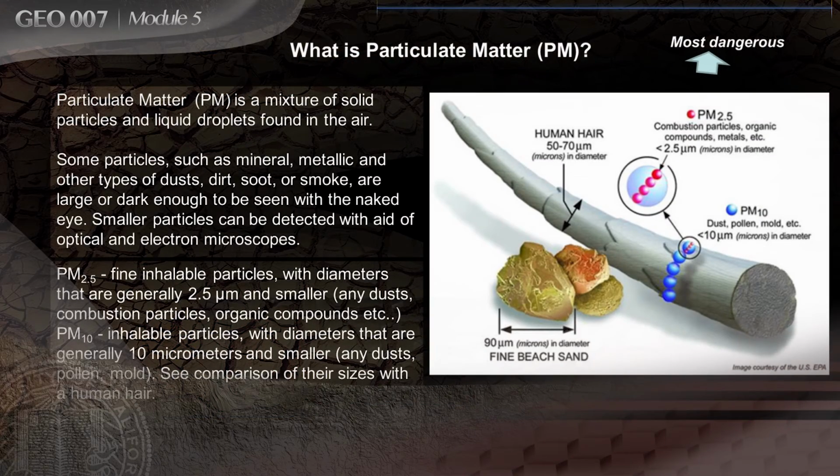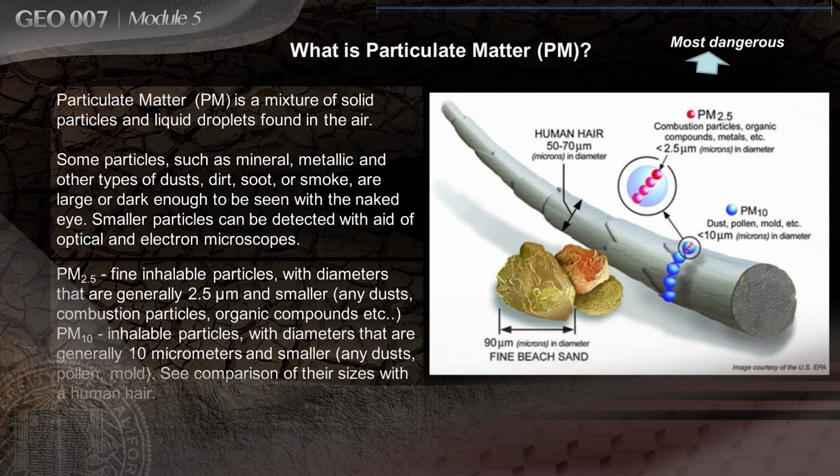Particulate matter is a mixture of solid particles and liquid droplets found in the air. Some particles, such as mineral, metallic, and other types of dust, dirt, soot, or smoke, are large or dark enough to be seen with the naked eye. Smaller particles can be detected with the aid of optical and electron microscopes.